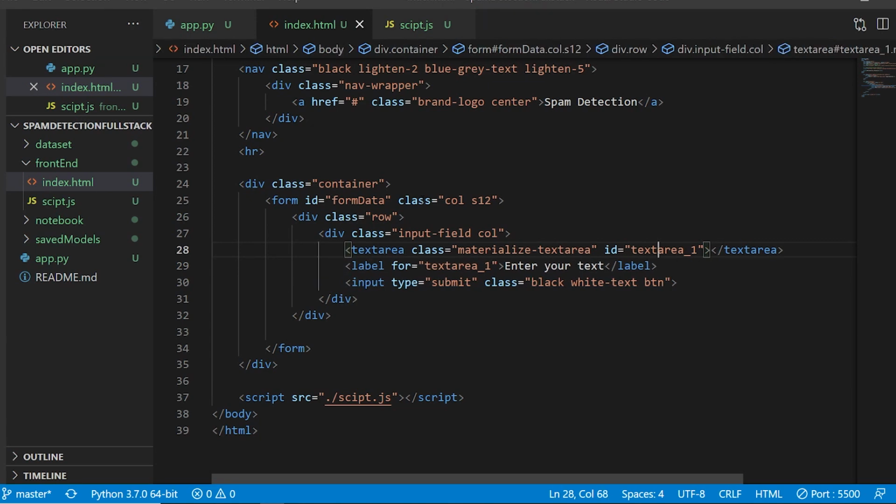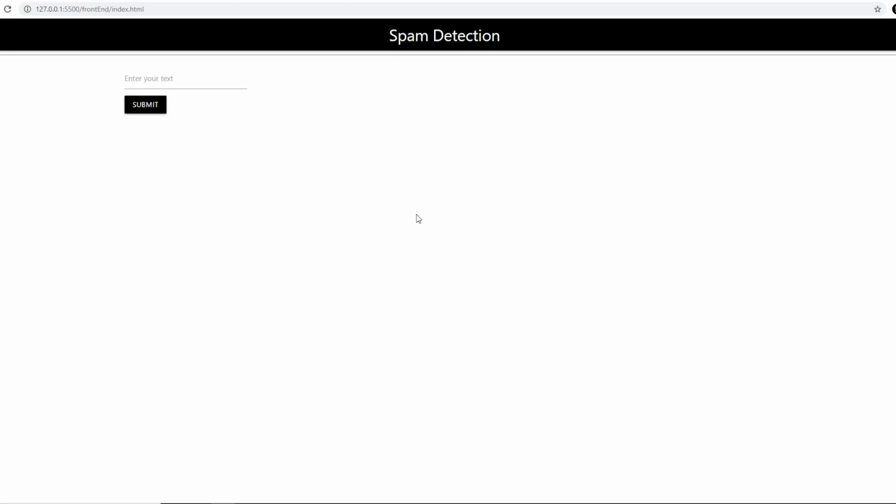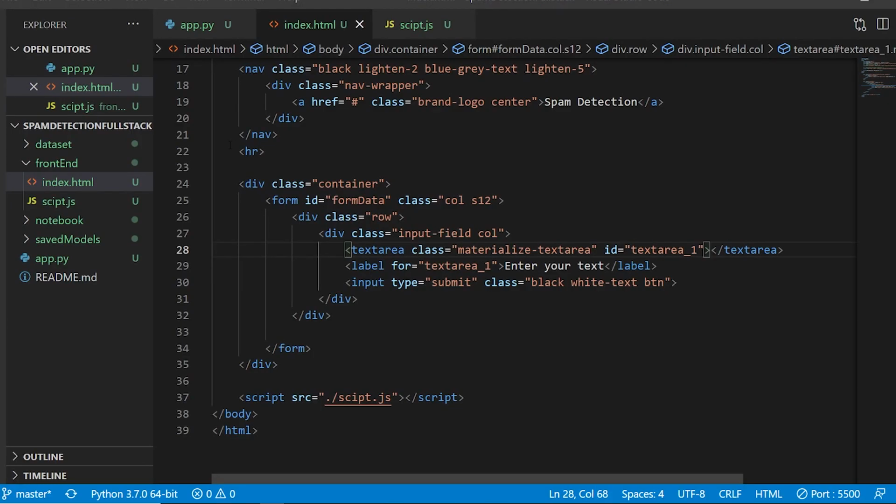All right, so now let us check. Yeah, okay, so we have it. Here it says enter your text. You can click it over here, and this is a submit button. Now we are going to apply JavaScript on it.